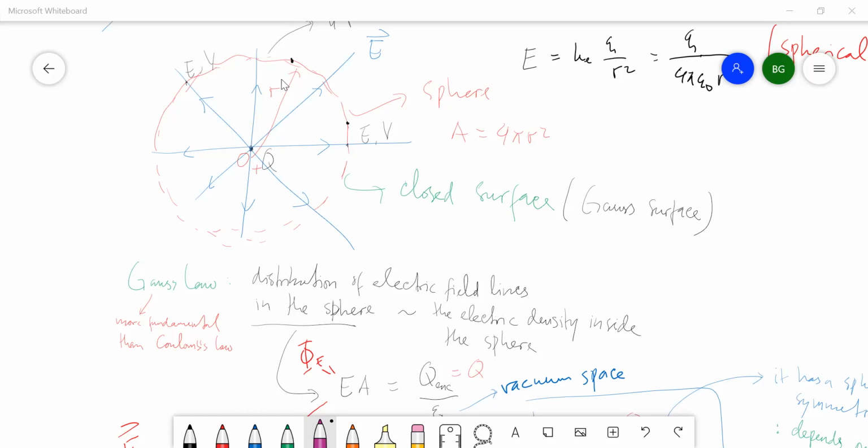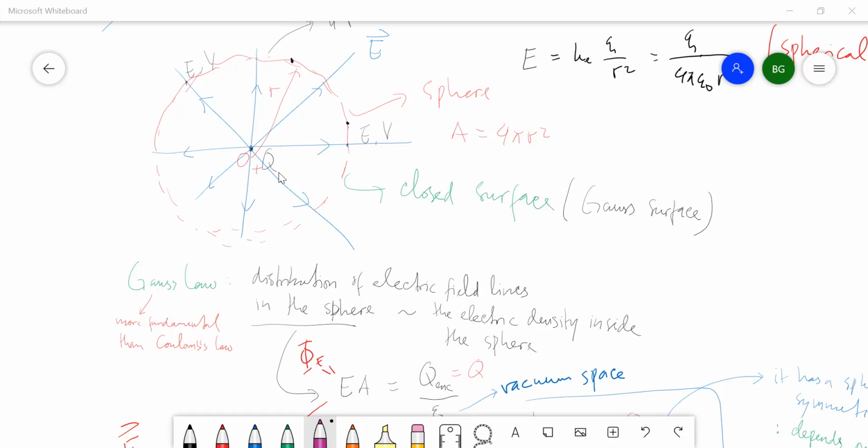Oh, okay, I understand. So these lines here represent the electric field lines, not the charge. The charge is only at the center, at the origin. So how many charges in this case? We have only one at the origin. So Q enclosed in this case is 1.